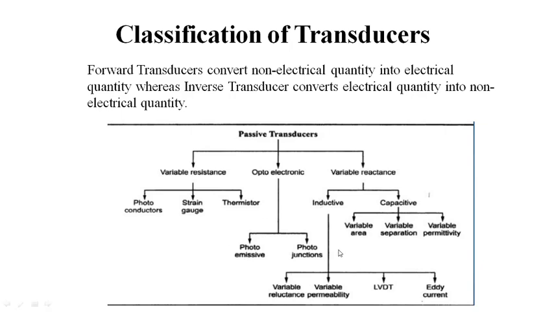The inductive type is classified as variable reluctance, variable permittivity, LVDT and eddy current, while capacitive is variable area, variable separation and variable permittivity. So this is the classification of passive transducers.